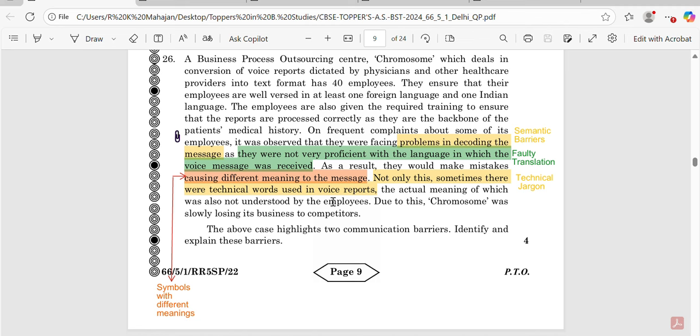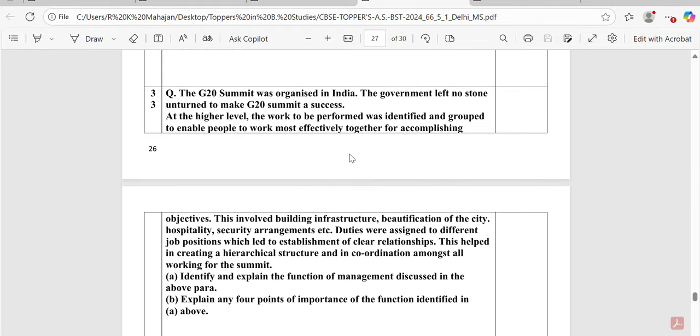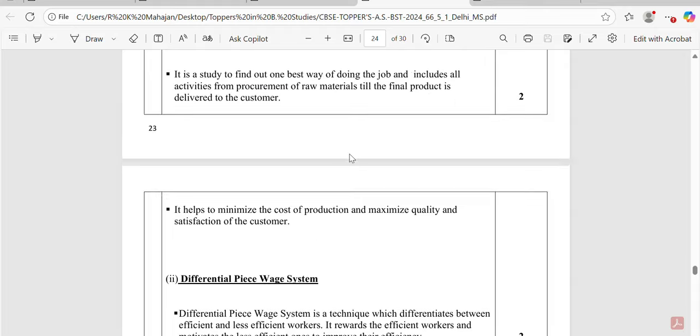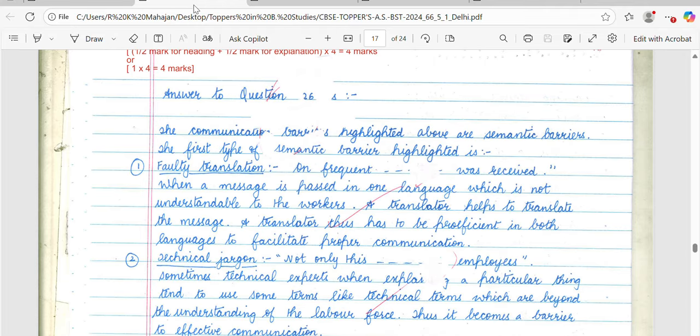And when technical words were used in the reports, it belongs to technical jargon. So basically the category is semantic barriers, and two communication barriers were to be identified, but we could find three communication barriers. Now, let's see what answer CBSE has suggested to this particular question, question number 26.